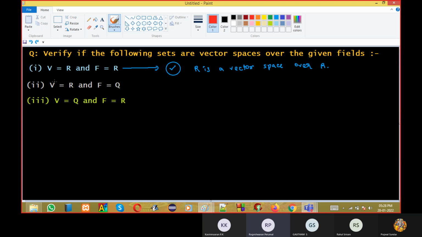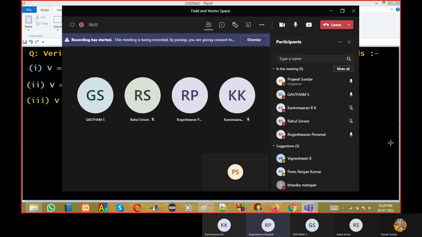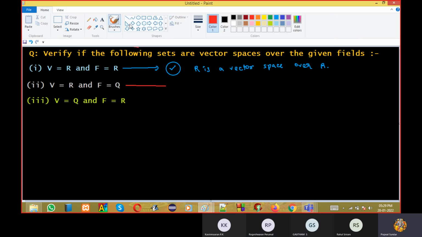I think second one is yes and the third one is not. Excellent. Who told this answer? Yogeshwaran. Very good, very good. Your answer is pakka, okay? Second is a vector space, but third is not a vector space. Second, please try it yourself. Third question, we will try to understand why it's not a vector space. I will give proper explanation.